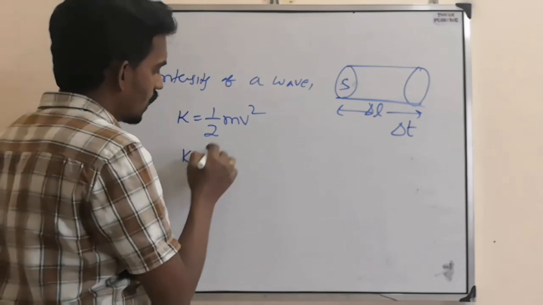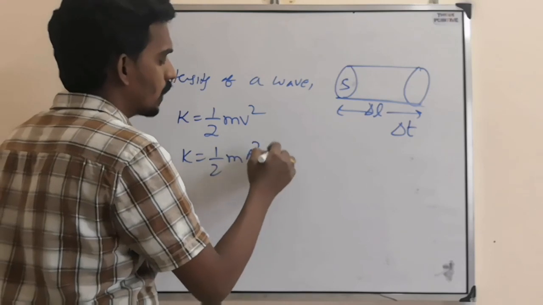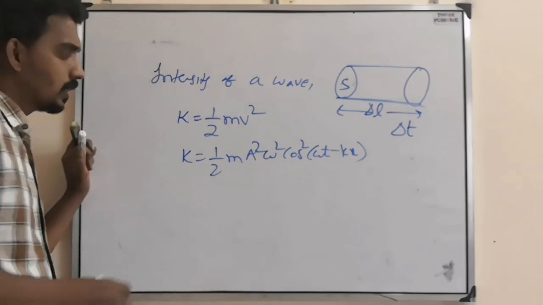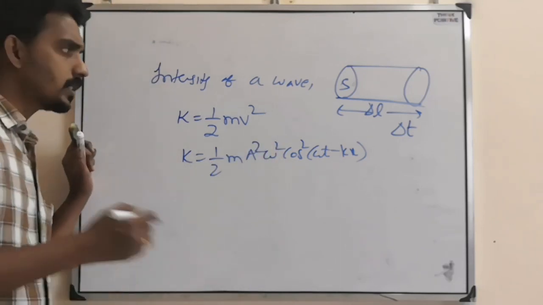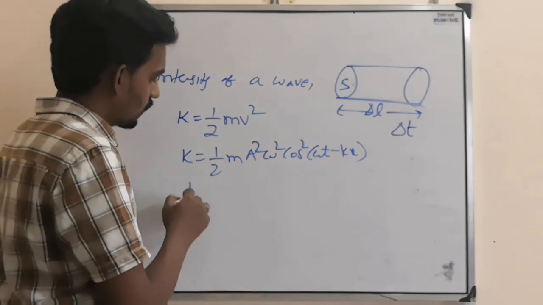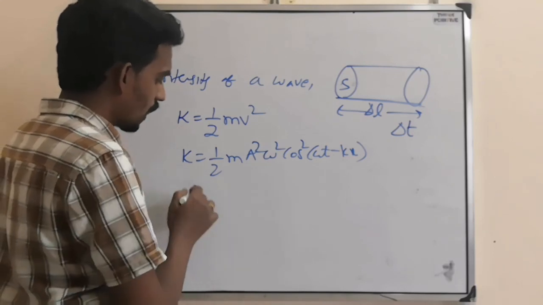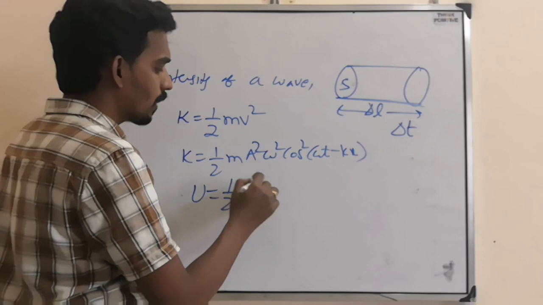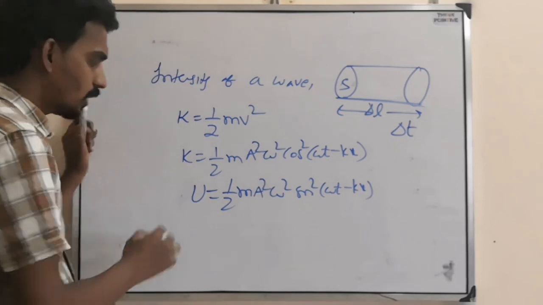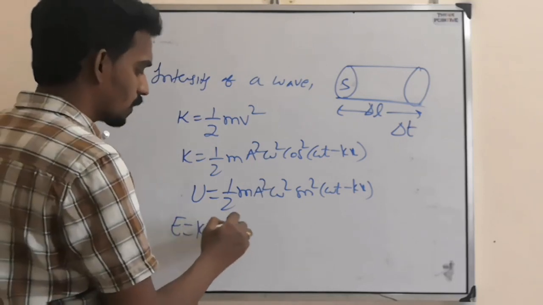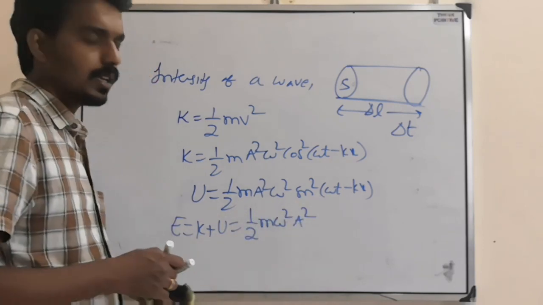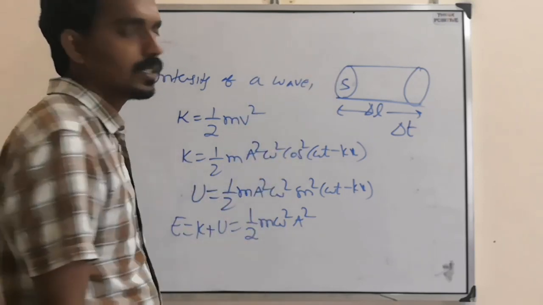Half mv square means half m a square omega square cos square (omega t minus kx). This is the kinetic energy. Similarly, there must be some potential energy. As we have studied in simple harmonic motion, that will become half m a square omega square sin square (omega t minus kx). So the total energy will become kinetic energy plus potential energy, that is half m omega square a square. This is the total energy associated with this.